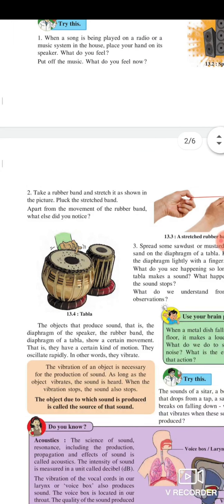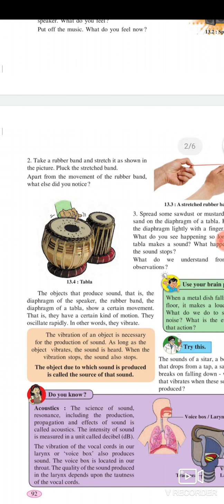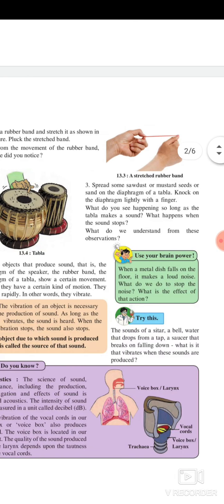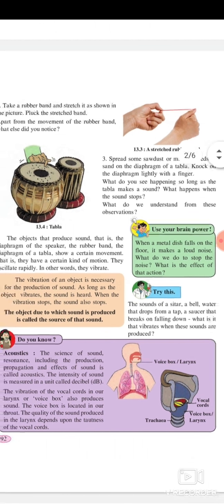Second, take a rubber band and stretch it as shown in the picture. Pluck the stretched band. Apart from the movement of the rubber band, what else did you notice? Third, spread some sawdust or mustard seeds on the diaphragm of a tabla. Knock on the diaphragm lightly with a finger. What do you see happening so long as the tabla makes a sound? What happens when the sound stops? What do we understand from these observations?